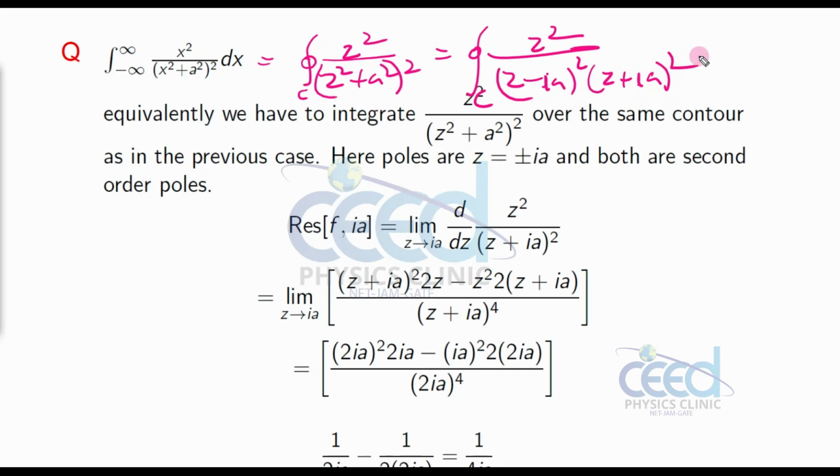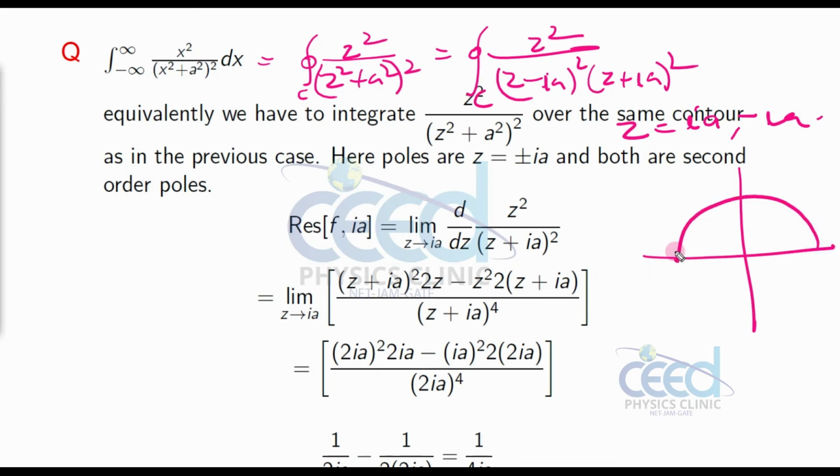From the expression, it is clear that z equal to ia and minus ia are the poles. But when you consider the closed contour like this, minus ia is outside, on the imaginary axis, and plus ia is here. So plus ia is inside the contour and minus ia is outside the contour. So this one is invalid to calculate the residue.